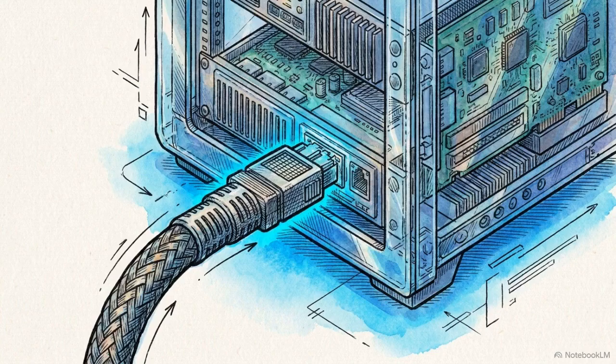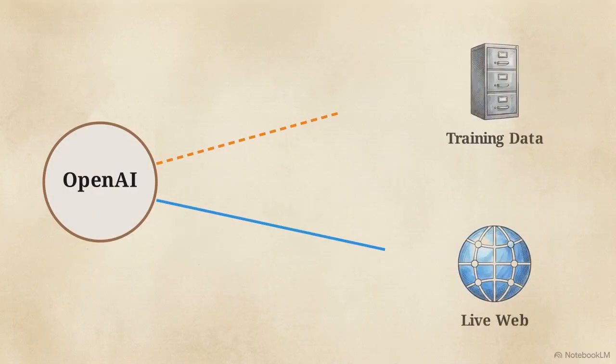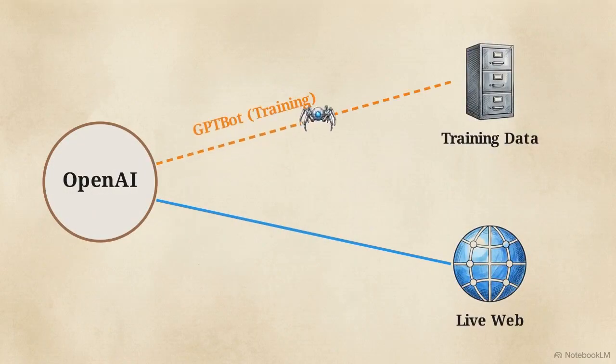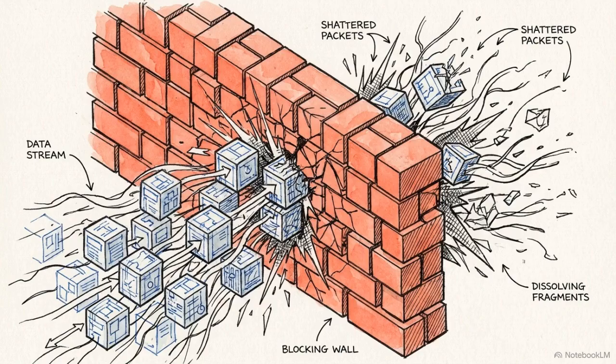We begin at the bottom of the ladder with network-level reachability. Most access failures stem from a misunderstanding of how AI operators identify their bots. Operators run separate crawlers for training and search. OpenAI uses GPTBot for model training, but they use OAI-SearchBot for ChatGPT search answers. Blocking the training bot does not affect search visibility. This creates the silent 429.